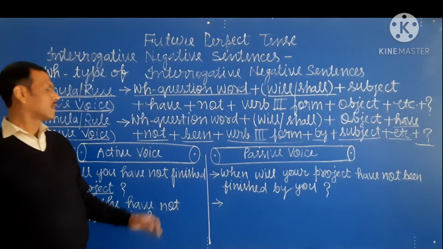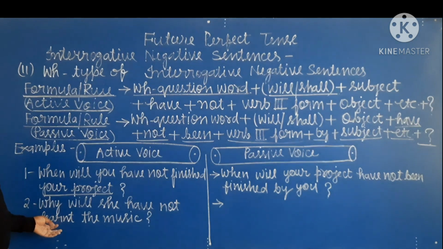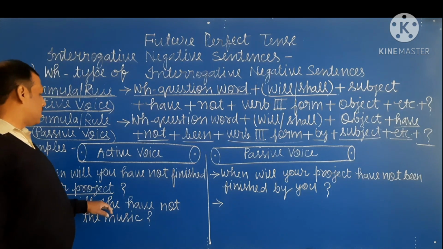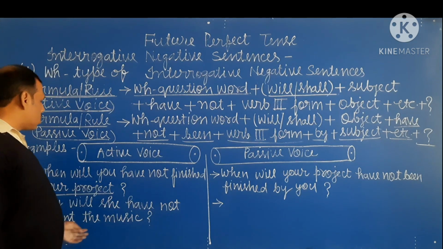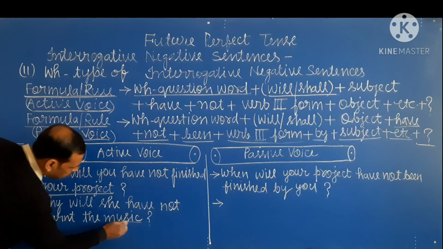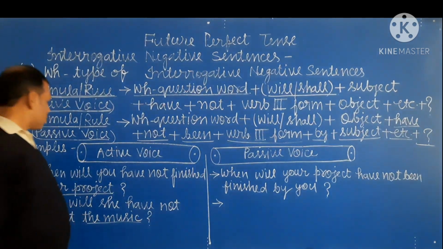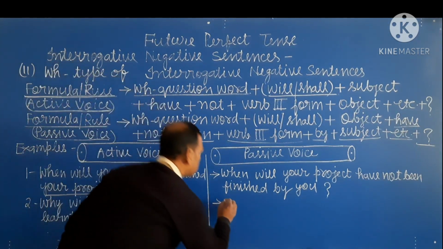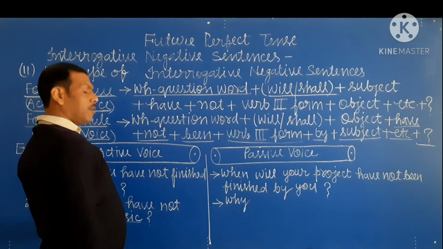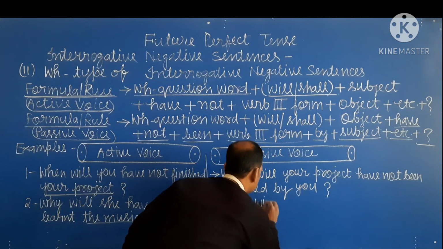Okay student? And after that, here is the second example. Second example is, why will she have not learned the music? So students, here the music is the object. So first of all, we write WH question word, why, and the music is the object. So we use will.